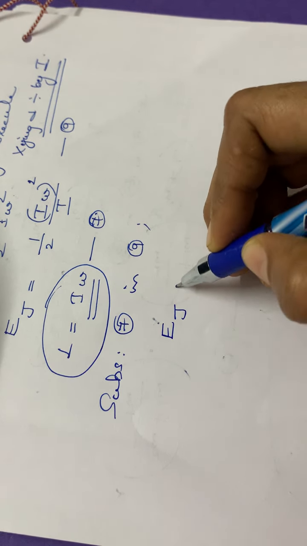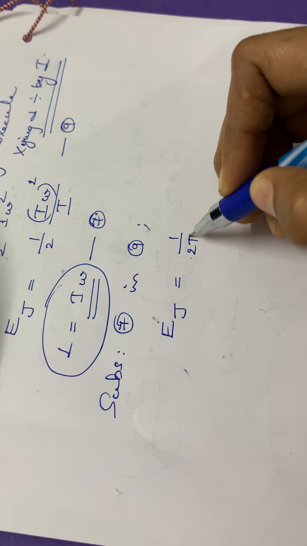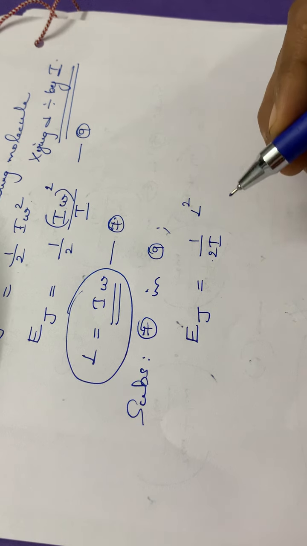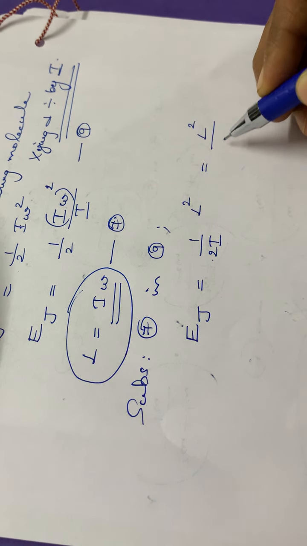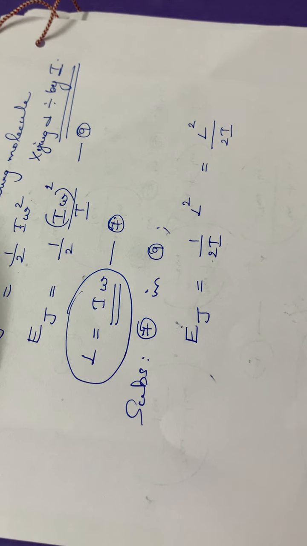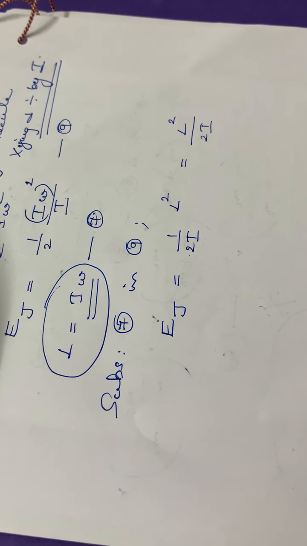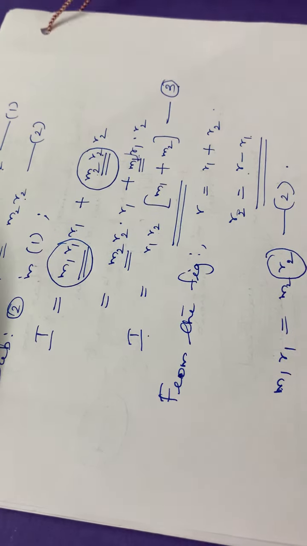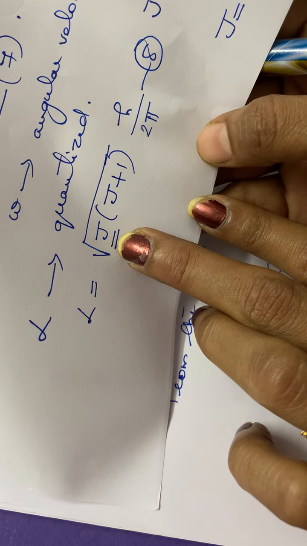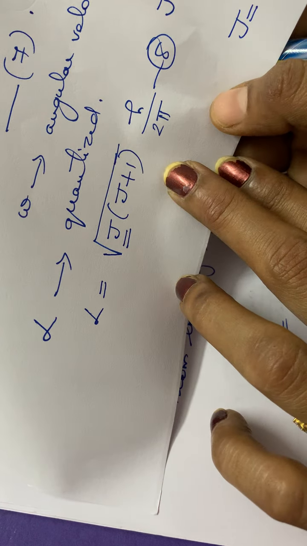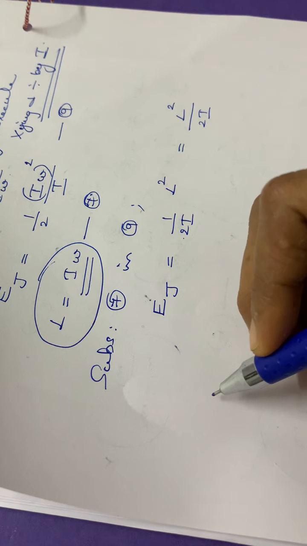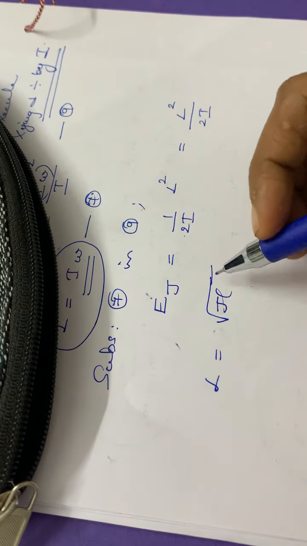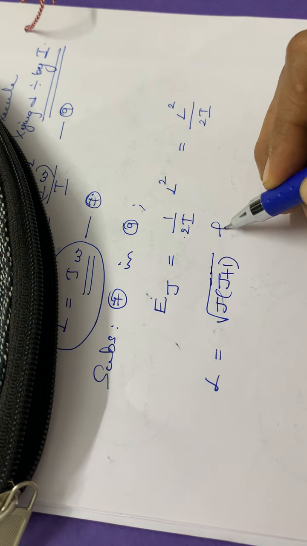Therefore we can write EJ is equal to 1 by 2i into I omega the whole square, which means it is L square, isn't it? Or we can write it as L square divided by 2i. The energy is equal to L square divided by 2i. Then again substitute for this value of L from equation number 8: L is equal to square root of j into j plus 1 into h by 2 pi.